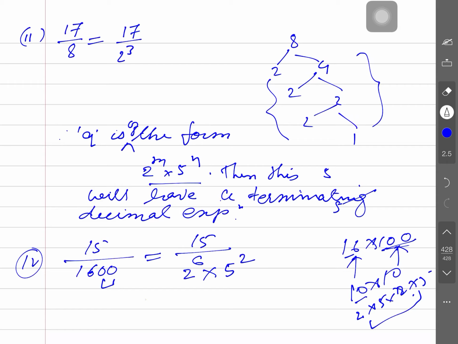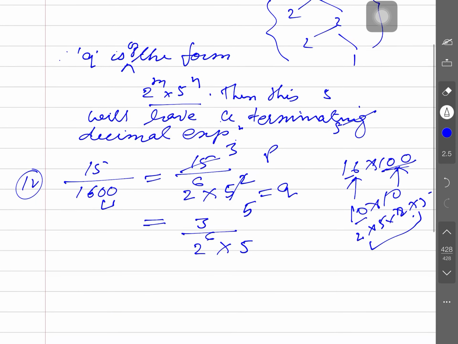No, these are not; this is Q and this is P. Are they co-prime? No, there is some common factor. Yes, 15 and 3 are common, so one 5 will leave here. Okay, now no common factor is there. So 3 by 2 to the power 6 and 5 to the power 1 only.